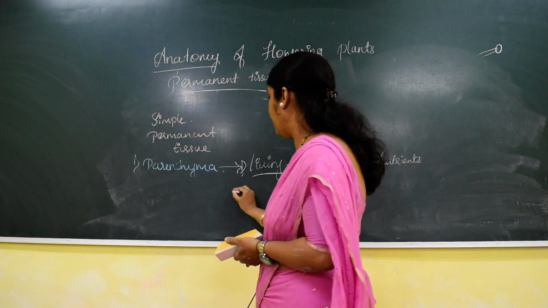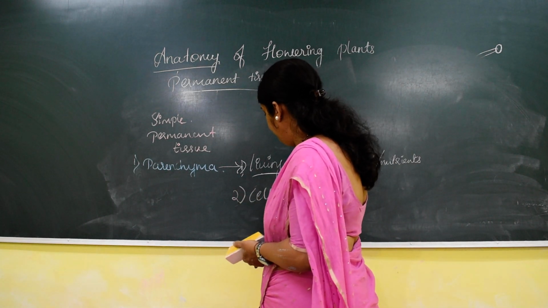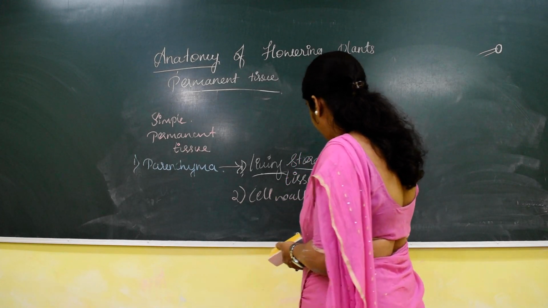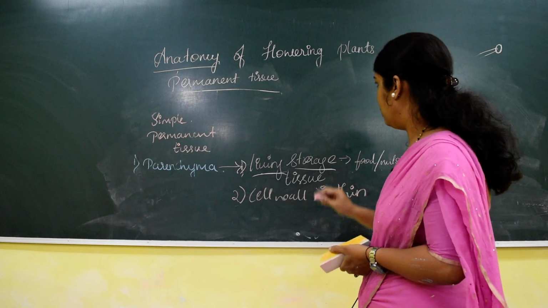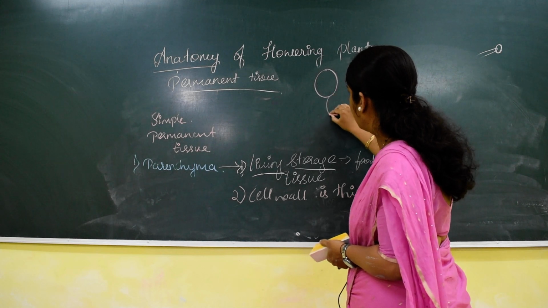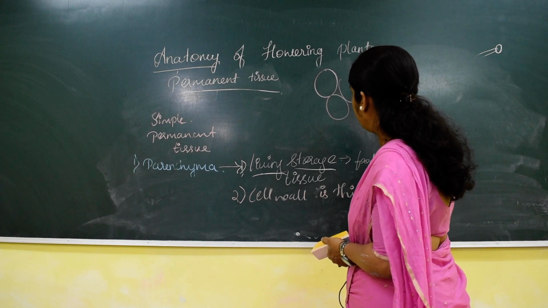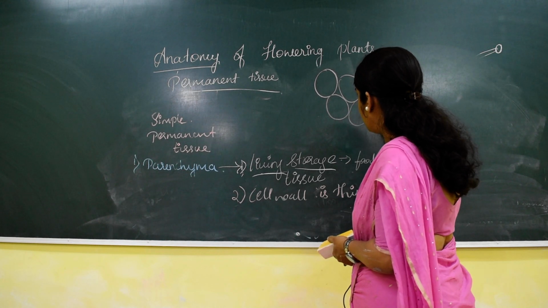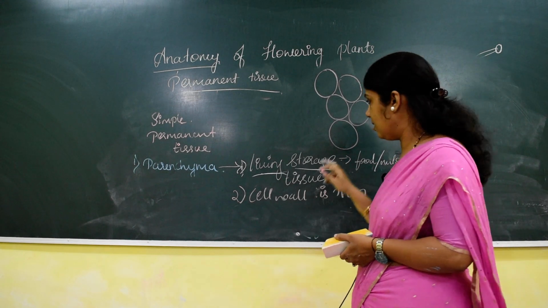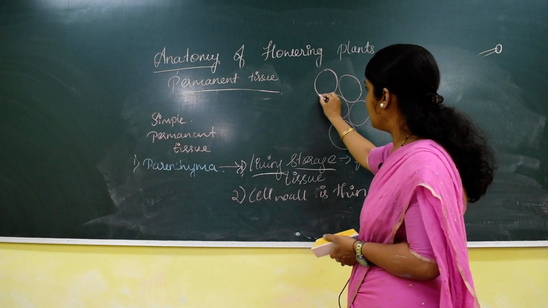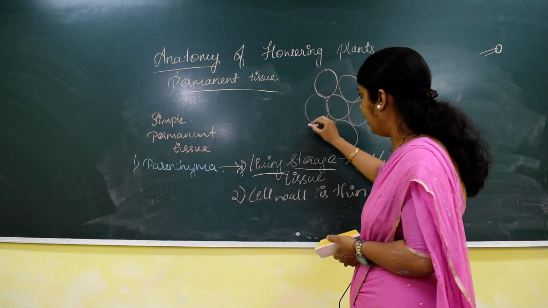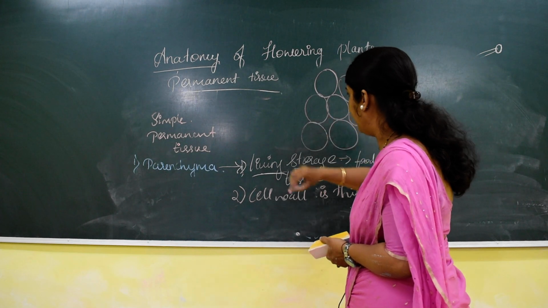Next, the second point: the cell wall is thin. So I will draw a diagram of the parenchyma tissue. This is a parenchyma tissue, whatever I am drawing. While drawing this tissue, remember, let us consider the outer line as the cell wall. The cell wall you have to draw very thin. You must not darken it or make a thick line. You have to use a thin line. Understood?